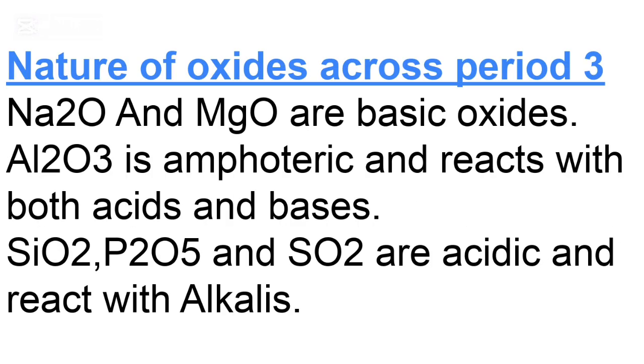Now, let's move on to the nature of oxides across period 3, whether they are basic or acidic oxides. Sodium oxide and magnesium oxide are basic oxides. They are followed by aluminium oxide, which is an amphoteric oxide, which means that it reacts with both acids and bases. Silicon(IV) oxide, phosphorus(III) oxide, and sulfur(IV) oxide are acidic, and they react with alkalis.